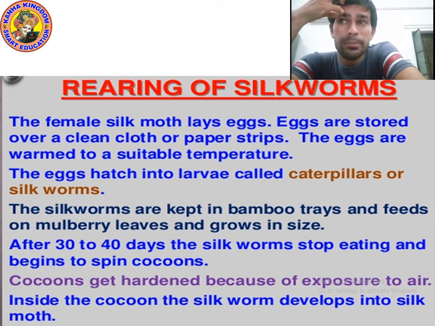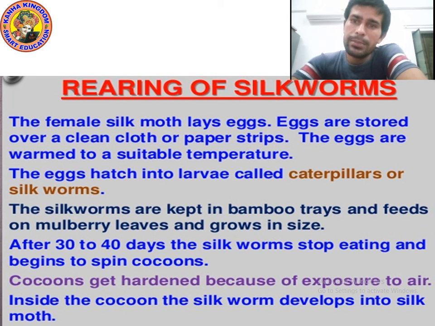Cocoon gets hardened because of exposure to air. Inside the cocoon, what happens? The silkworm develops into pupa, pupa develops into silk moth. Okay, this is the first step, rearing of silkworm. Now let's understand this step by picture. Let's move on to the next slide.